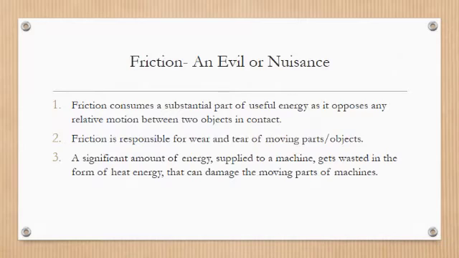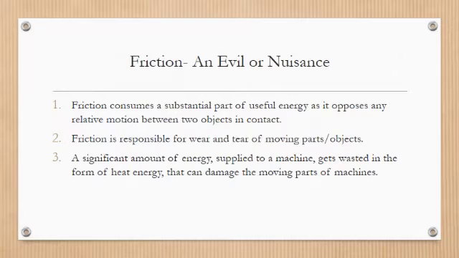And friction is also responsible for wearing and tearing of moving parts of objects or machines. You know that friction only occurs when there is rubbing between two surfaces, and this rubbing causes wearing and tearing of objects in contact, like soles of our shoes or parts of machines.